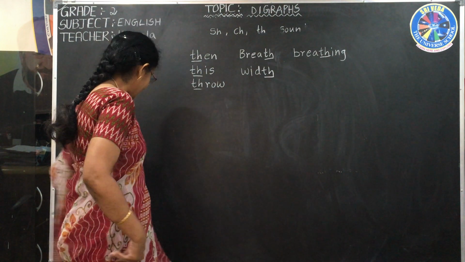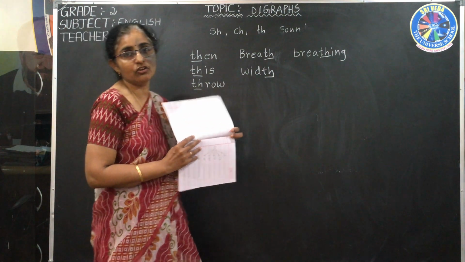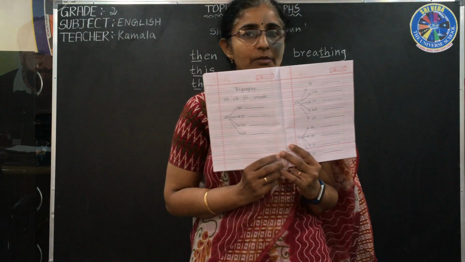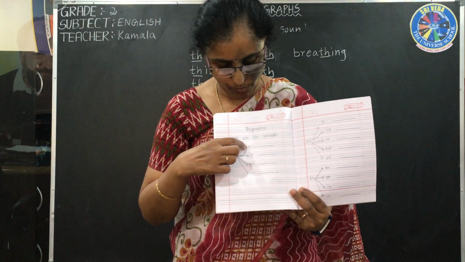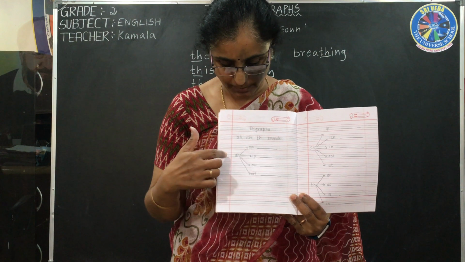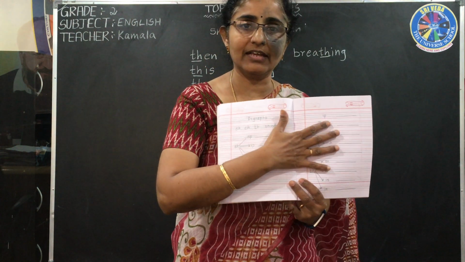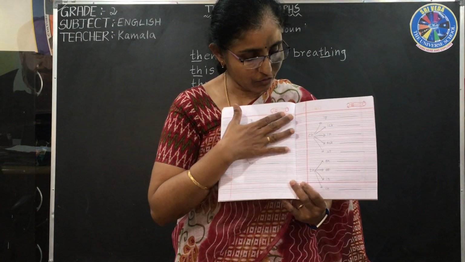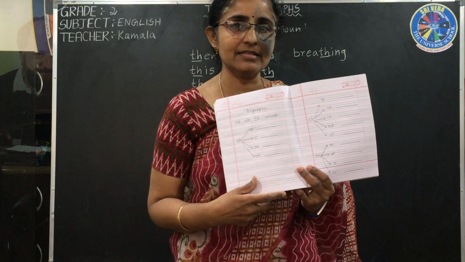So again I gave you some homework. This one is also very easy. You have done it in your first standard. Here you can draw like this. I will send you the picture of this one. Here you just join SH with OP, right in this blank, shop. SH with IP, ship. I gave you only the starting SH sound, not the ending and the middle one. So we will send you a picture like this. You do your homework and send it to us again.